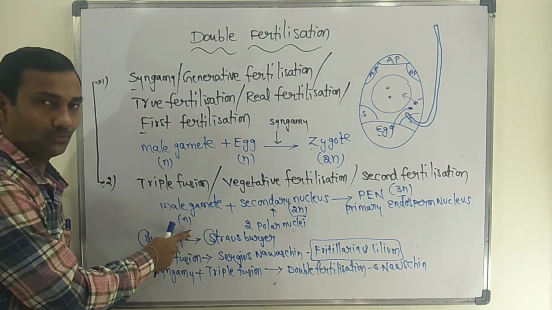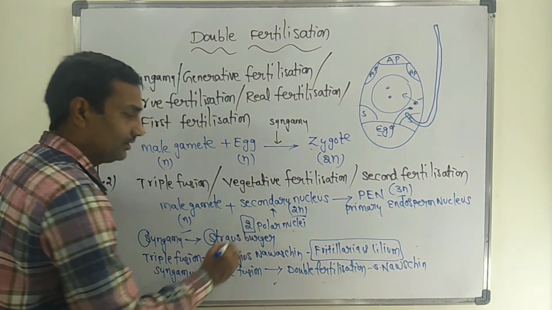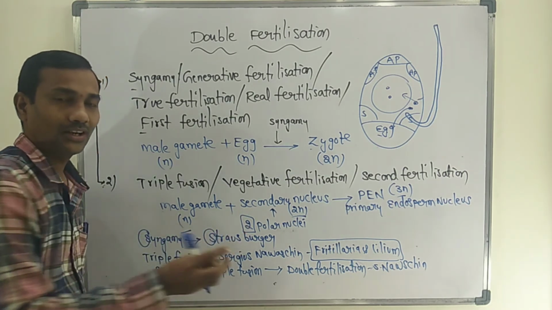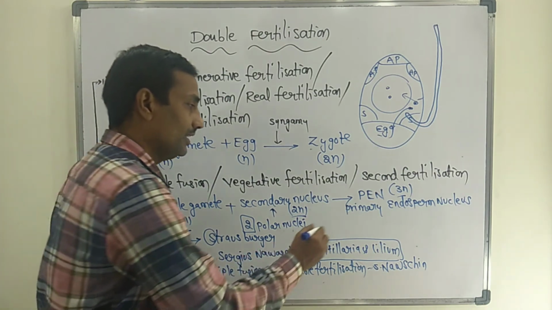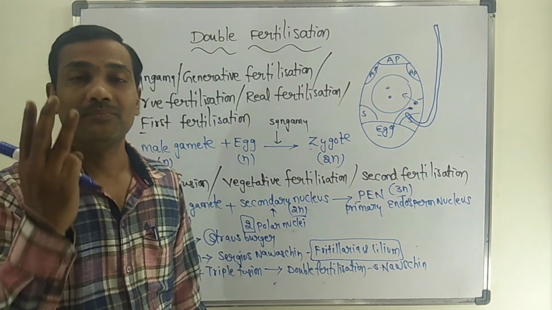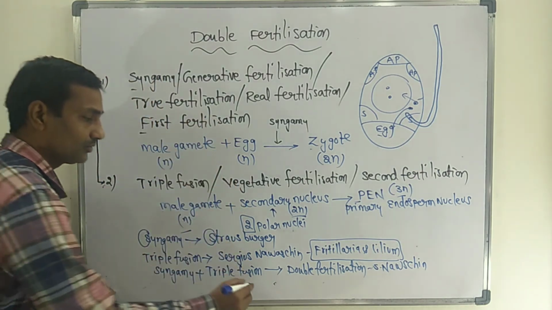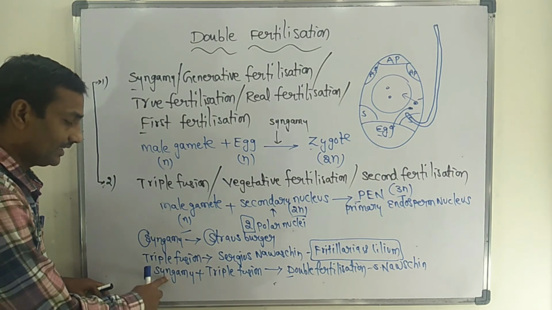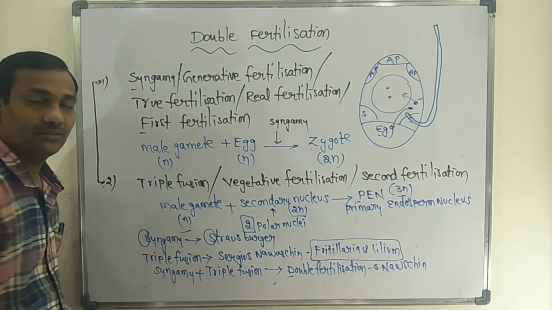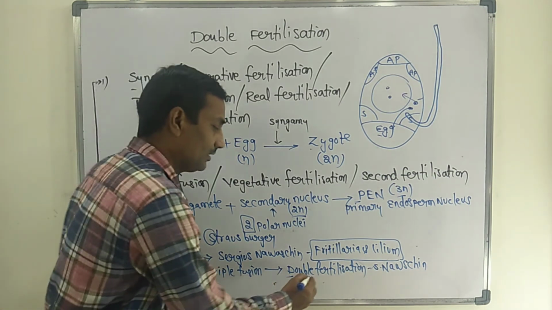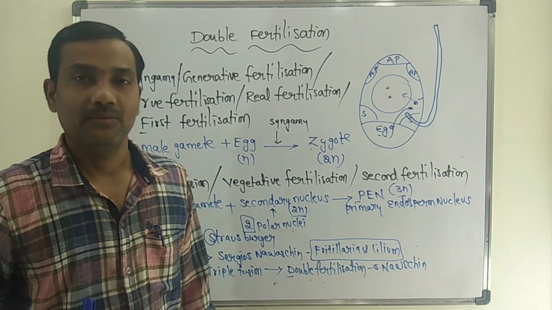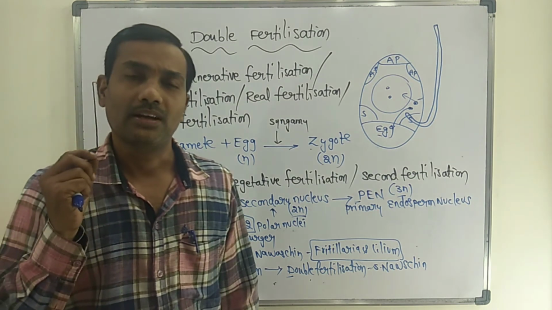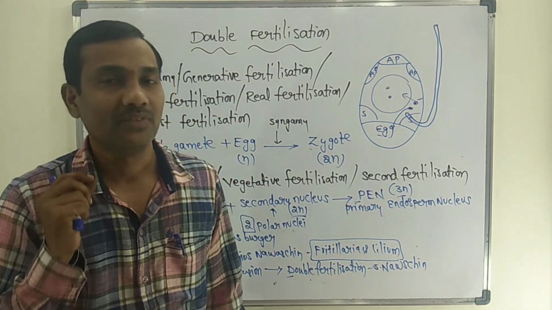One male gamete nucleus and two polar nuclei, so three nuclei are involved in the formation of the primary endosperm nucleus. For double fertilization in total, syngamy has two nuclei and triple fusion has three nuclei, so five nuclei are involved. This entire process is unique and occurs in all angiospermic plants.